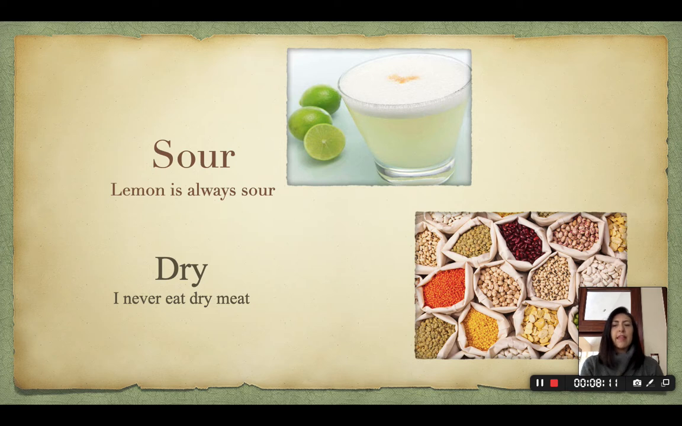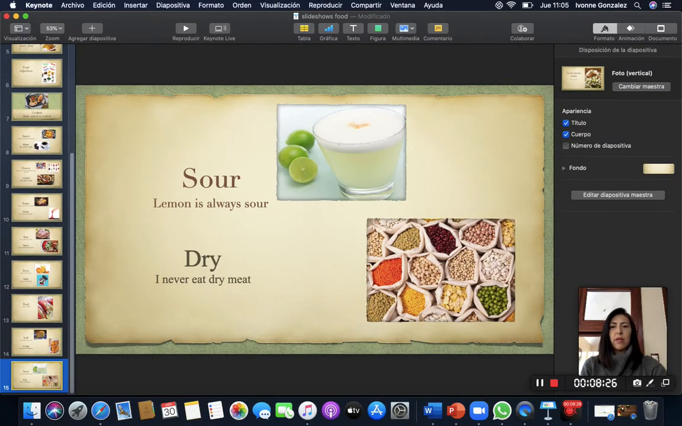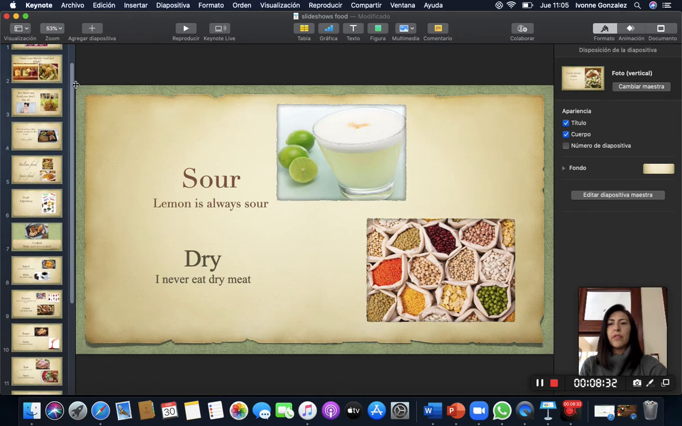Now the next, dry. Dry is the opposite of juicy. I never eat dry meats. I like to eat juicy food. Okay, dry is the opposite of juicy. Okay, boys, here we have the adjectives for food.